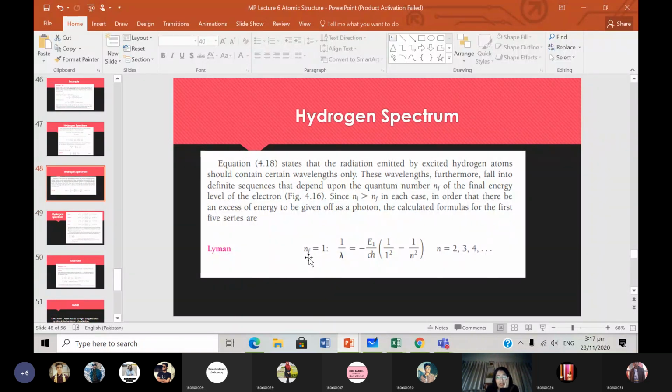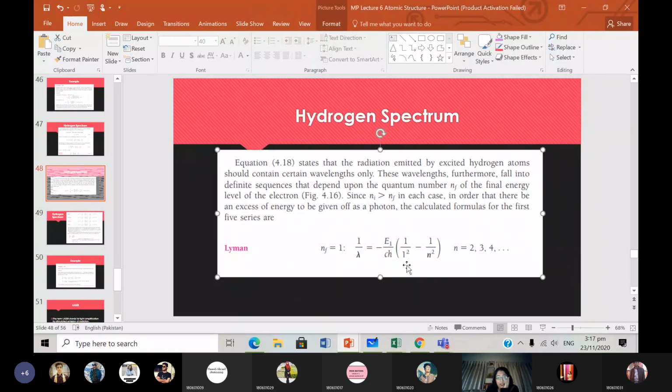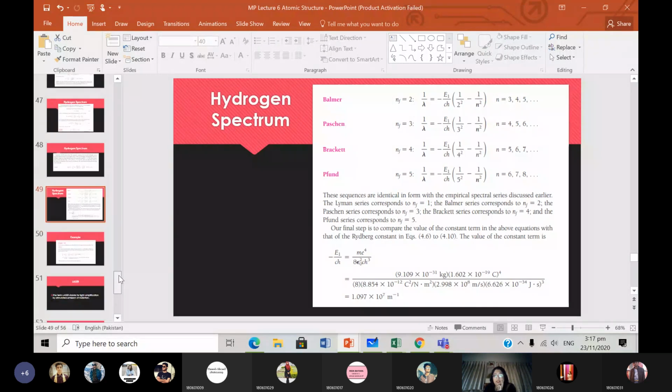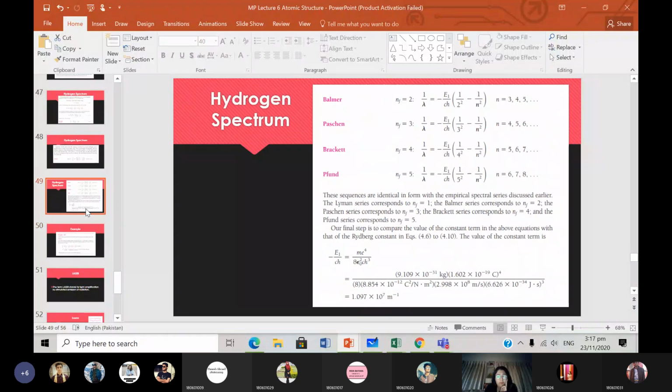So if n_f is equal to 1, then we will put 1 here. And this will be the Lyman series, and n can be 2, 3, 4, higher numbers. Then we have the Balmer series, which is when n_f is 2, and then the other n's can be 3, 4, 5. n_f is 3 is the Paschen series, and this n can be 4, 5, 6, etc. Brackett series, and n_f is 4 here.